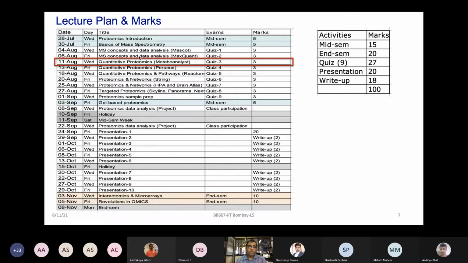But now we'll talk about how to quantify those proteins, and then different secondary data analysis software like MetaboAnalyst and Perseus could be used. And as we go along in the quantitative proteomics learning, those could also contribute towards more biological or clinically oriented information, which should be analyzed in the light of pathways and networks as well, which we will talk about in subsequent lectures.